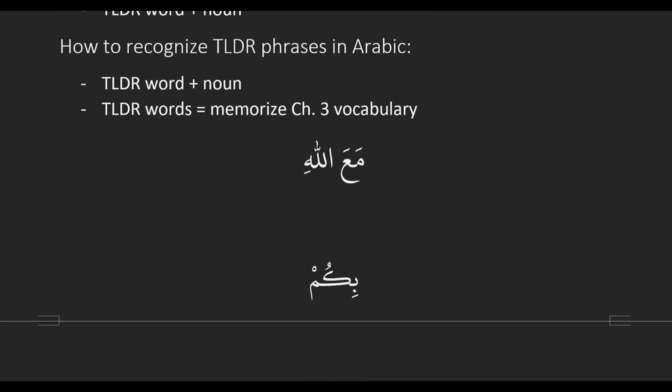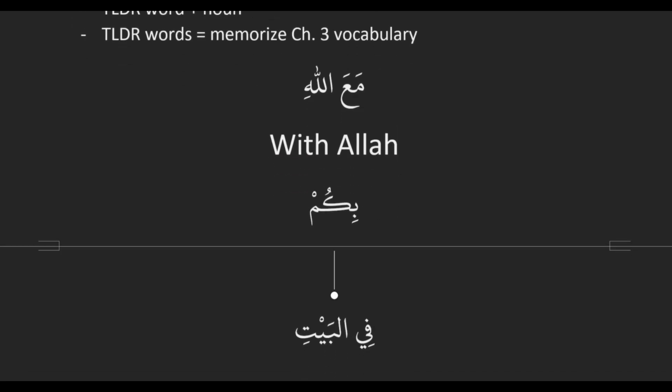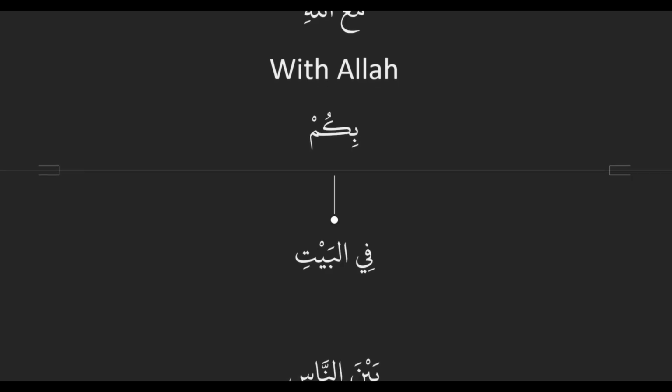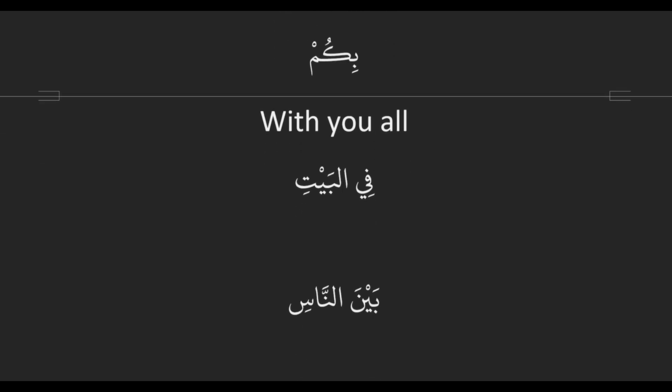Okay, so ma'a Allah. Ma'a is one of our TLDR words, and then the word Allah is a noun, so we have a TLDR phrase, and how are we going to translate it? Ma'a was with, so just with Allah. That's it. Easy peasy. Bikum. Bi was our TLDR word, and then kum is its noun. Kum is an attached pronoun that follows it. So translation, with you all. It just translates straight.